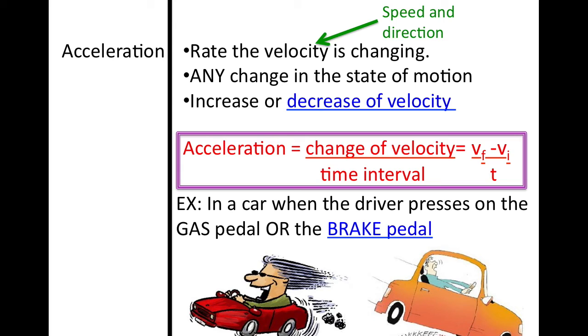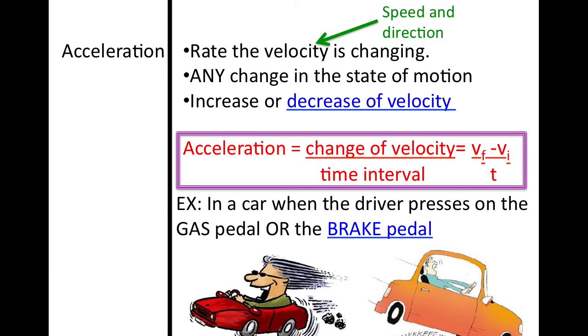In order to calculate the acceleration, all we need is the change of velocity, which means the final velocity minus the initial velocity. And notice that V sub F stands for the velocity that is final minus the velocity that is the initial. So you take the end result, and you subtract the starting velocity, all over the time interval, so how long you were traveling.